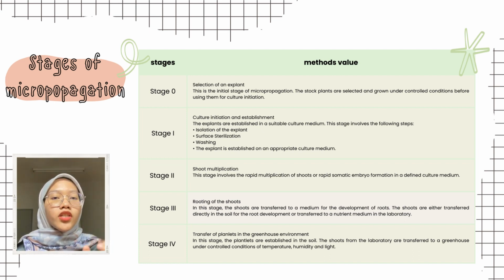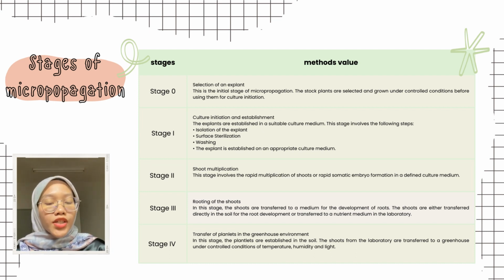The initial stage of micropropagation is that the stock plants are selected and grown under controlled conditions to make sure they are healthy. The first stage needs us to isolate the explant, sterilize, wash, and establish on appropriate culture medium. By this means, they make sure the cell is free from any bacteria.